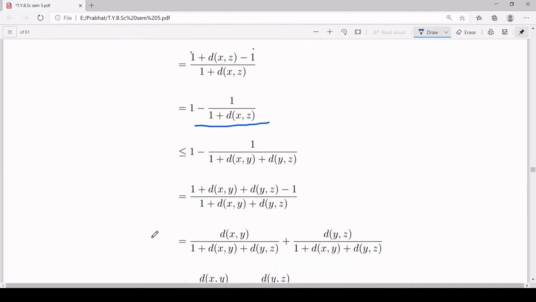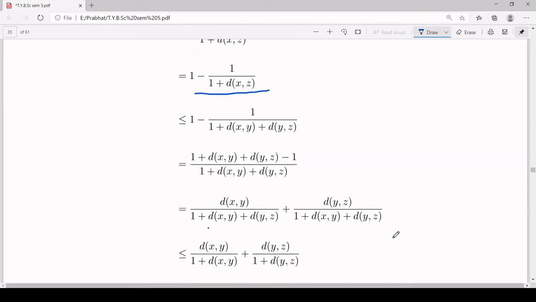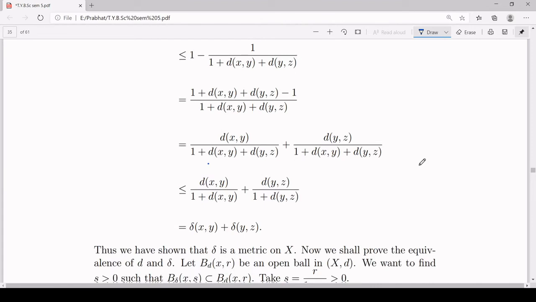Now again I will make the denominator the same. So I will have (1 plus d(x,y) plus d(y,z)) minus 1 upon 1 plus d(x,y) plus d(y,z). The 1 and 1 get cancelled and I will have d(x,y) plus d(y,z) in the numerator. Again I will separate the denominator. So I will have d(x,y) upon 1 plus d(x,y) plus d(y,z), and d(y,z) upon 1 plus d(x,y) plus d(y,z).